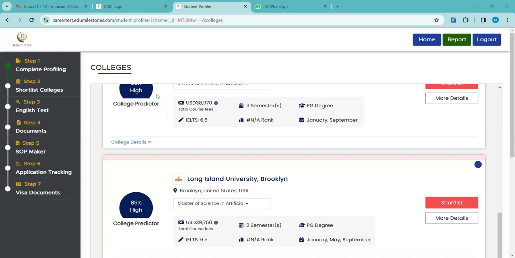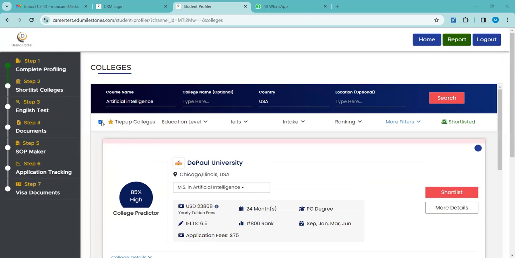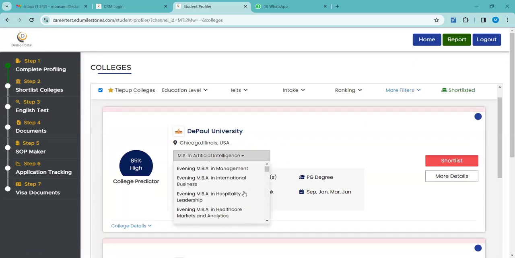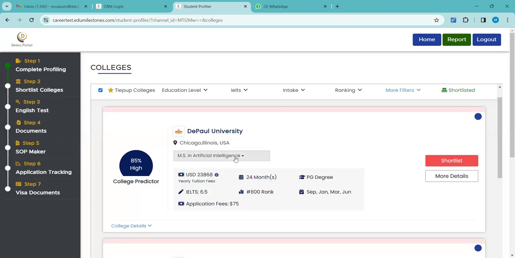Okay. So here, as I have shown you right now, I have selected the tied up colleges option, and artificial intelligence as the course name; the country was already taken. I have put certain filters. Accordingly, as the filters were set, the universities have come, right? So here you can see the first university, for example, DePaul, MS in Artificial Intelligence. There is a drop down box here. So automatically MS Artificial Intelligence is taken here for DePaul.